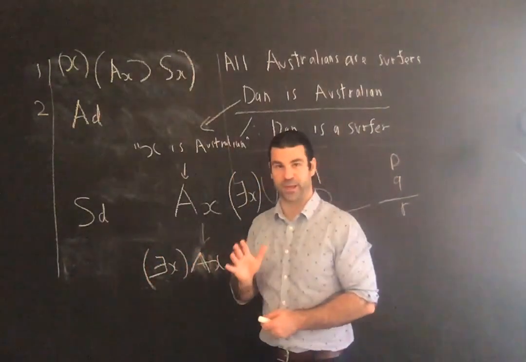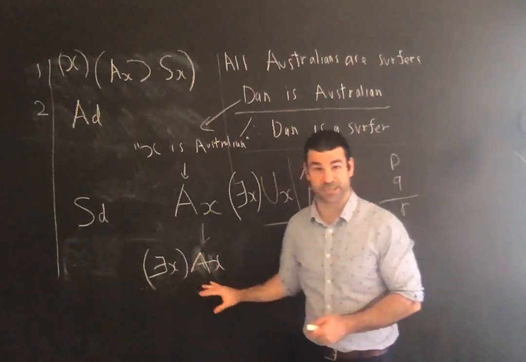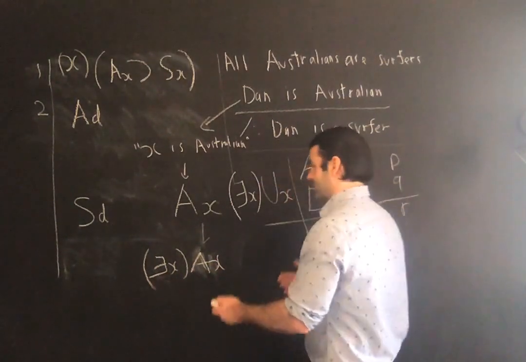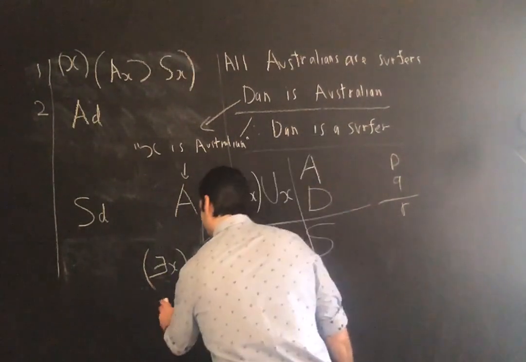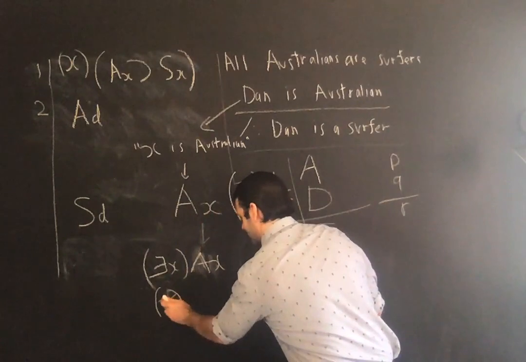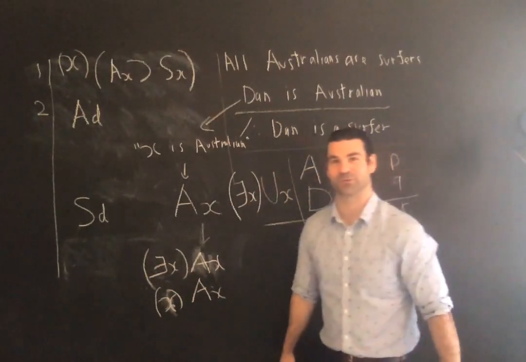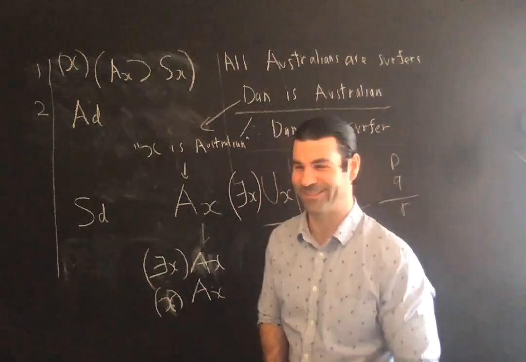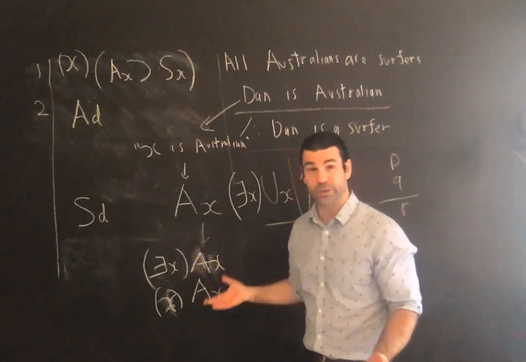That's the bare logical meaning, the basic logical meaning of the existential quantifier. There's at least one of these things that exists. There are Australians means there is at least one Australian. And of course, the other sentence I can make with a quantifier with this basic propositional function is this sentence: for all X, Ax. What does this say? Oh, wouldn't it be wonderful if it was true? For all X, X is Australian. Everything is Australian.